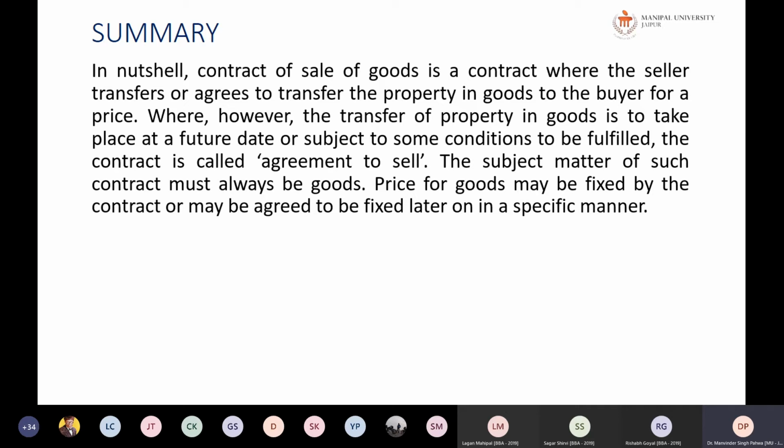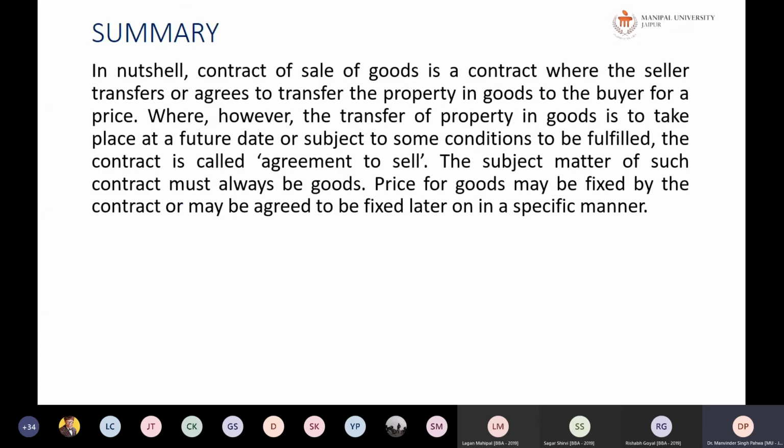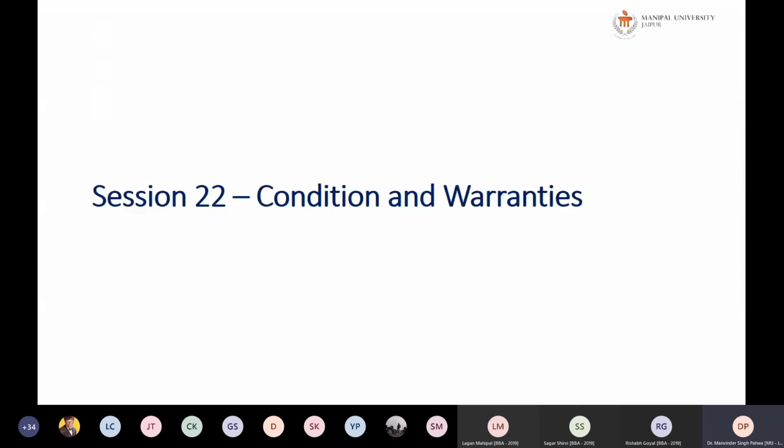Next, the price for the goods may be fixed by the contract or may be agreed to be fixed later on in a specific manner. But the manner in which the price is to be fixed, or the manner in which the delivery of the goods is to be done, has to be determined well in advance. Okay, so this is all about your contract of sale. Tomorrow we will be discussing something about the conditions and the warranty.